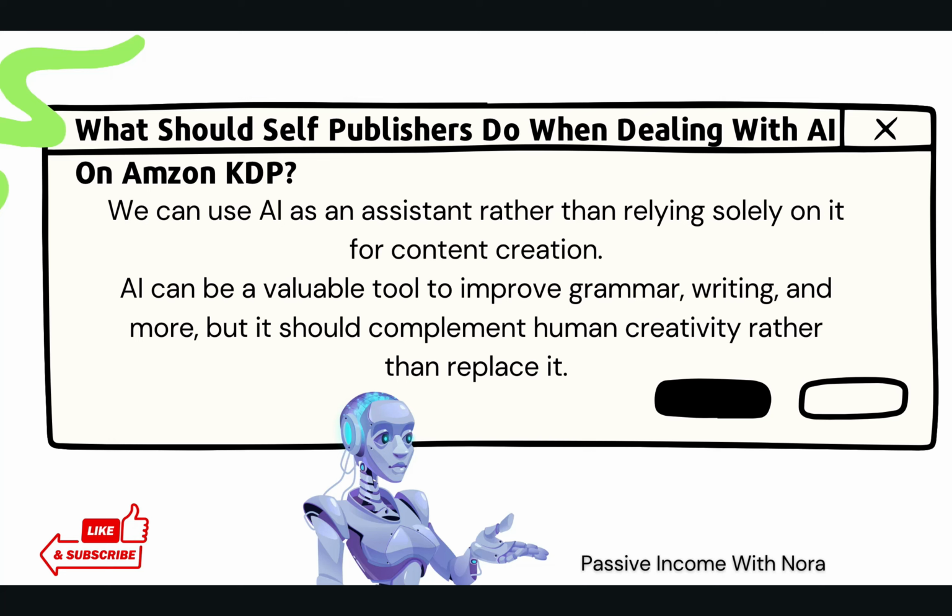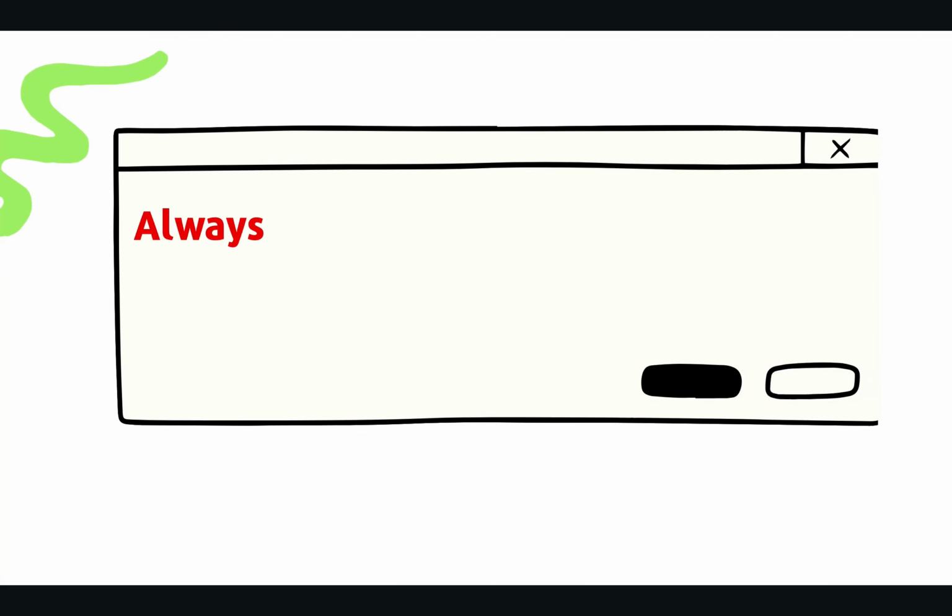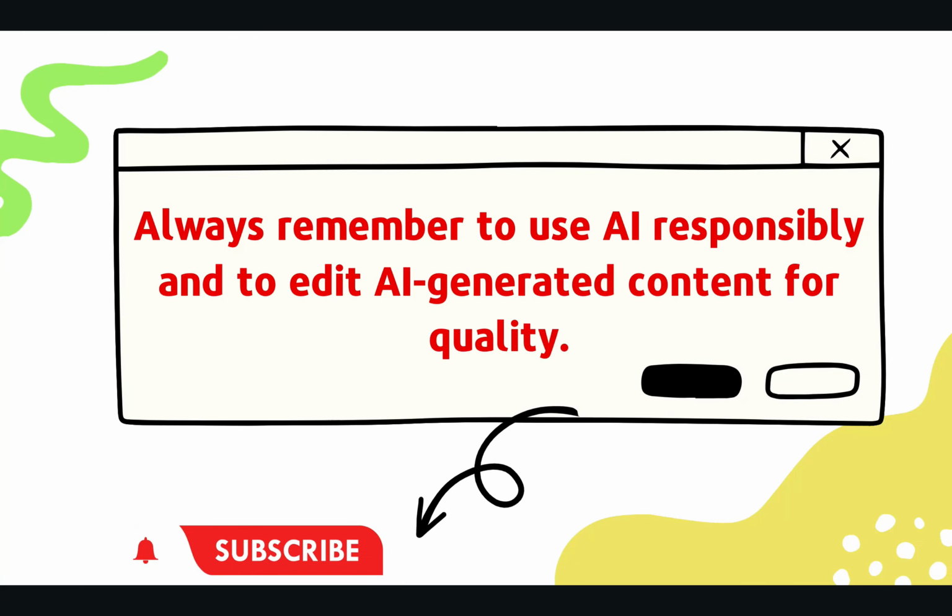I personally use Grammarly, and I also use a couple of other tools to generate some ideas as well. Always remember to use AI responsibly. Always remember to edit AI generated content for quality. I also have created a video on how to use AI correctly on Amazon KDP with this new policy in mind, and 3 things that you should do now that there is a new AI policy on Amazon KDP.